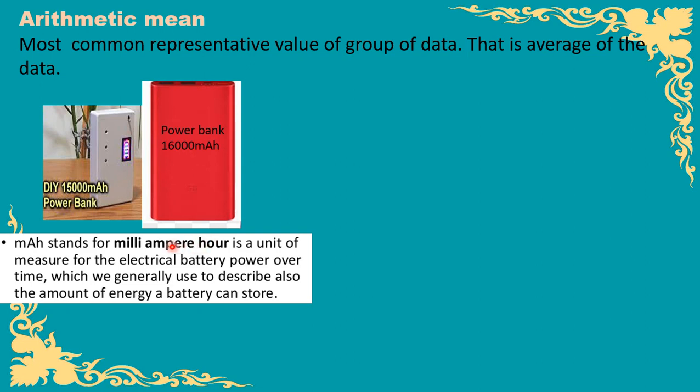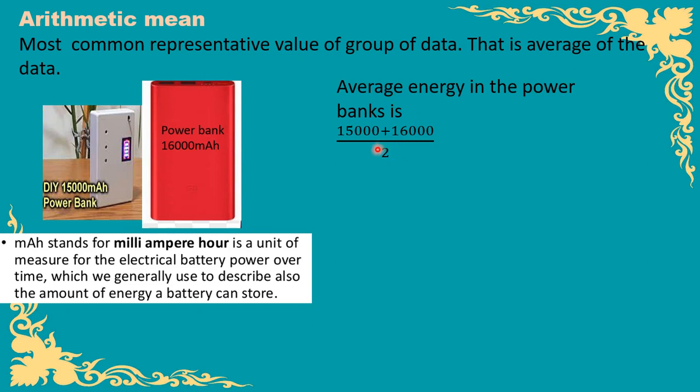This mAh is the unit of measure for electrical battery power over time. If we want to find the average energy of these two power banks, we add the values of energy in both and divide by 2.